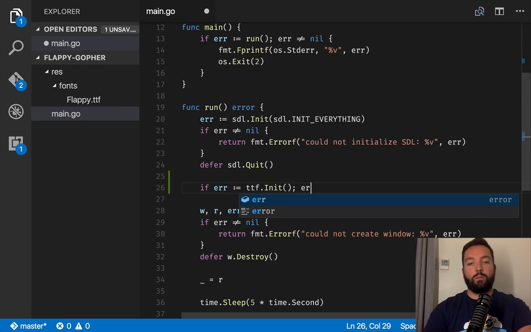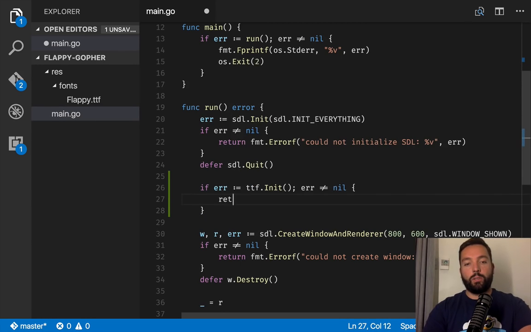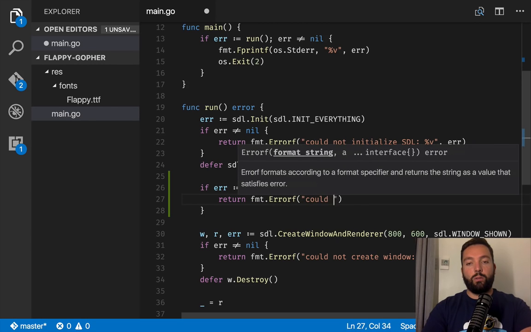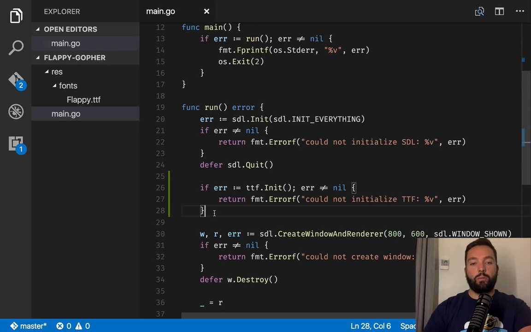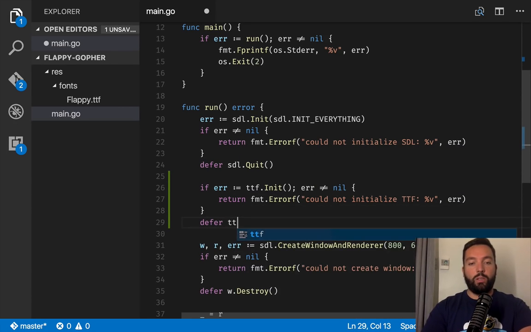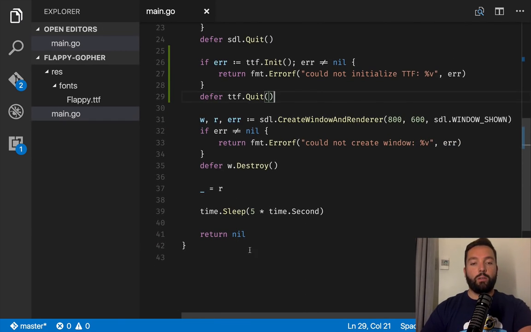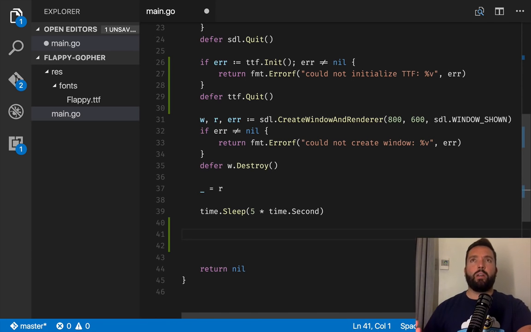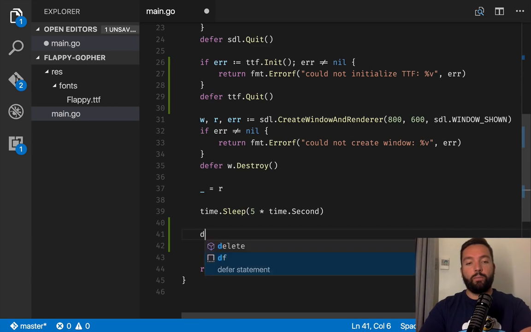So if the error is not nil, return an error saying could not initialize TTF. And that is the error. And we should ttf.Quit. There you go, at the end. Okay, so now our window is going to be open for 5 seconds, which is long enough to show some titles. So let's put all of this in a function, actually.